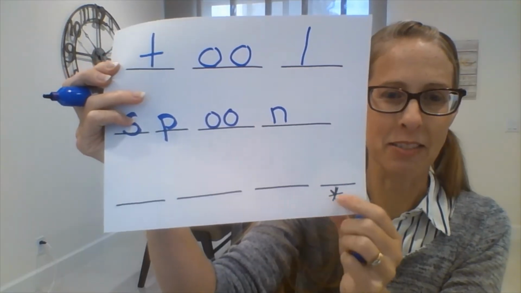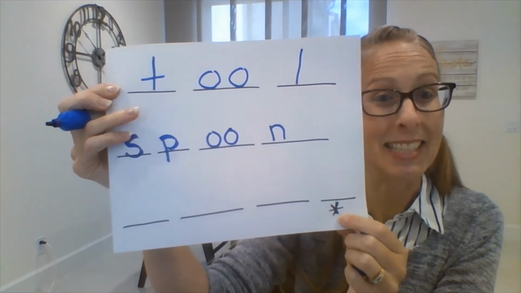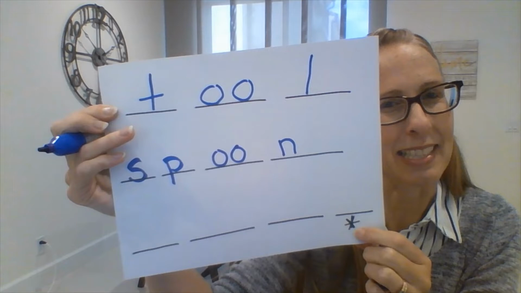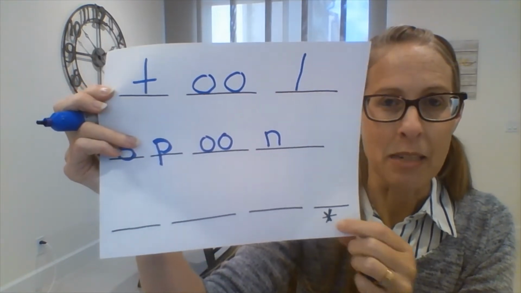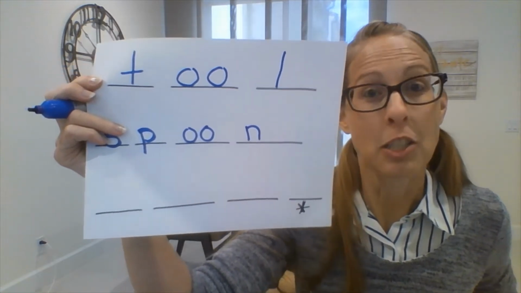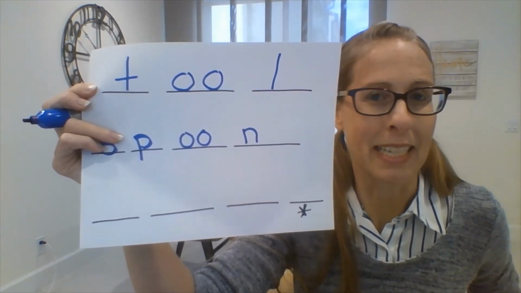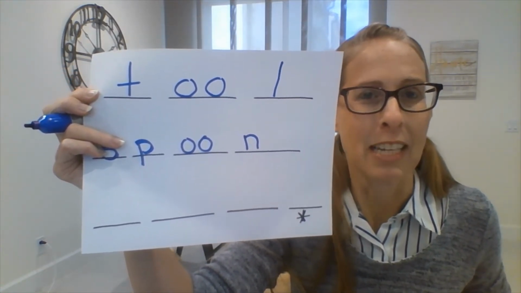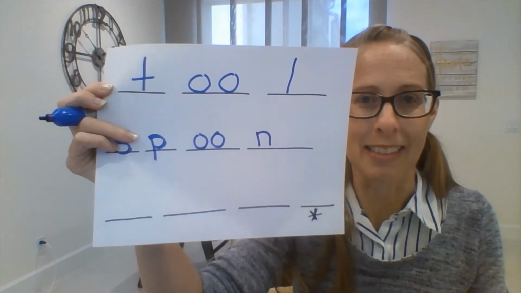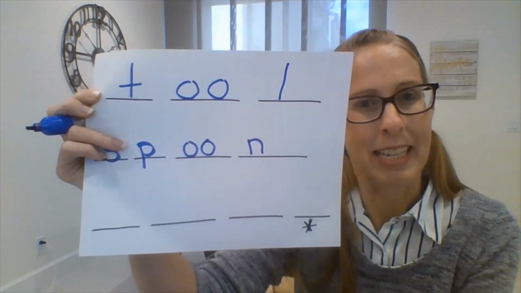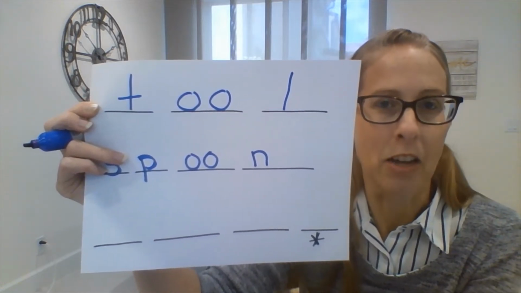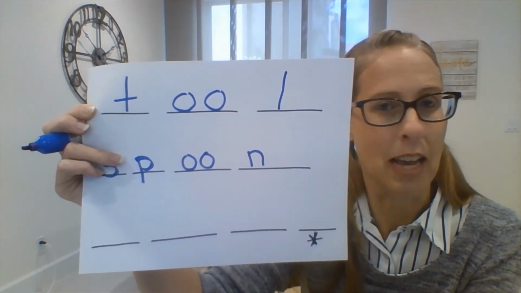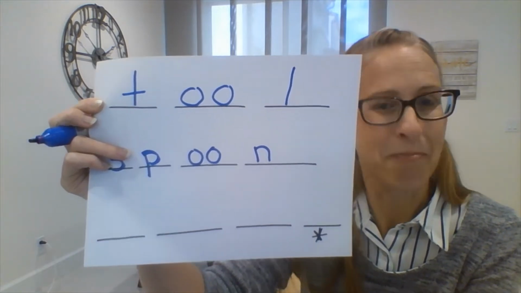And last one, you see there's a little asterisk down here because there is a silent letter at the end. So I want to see, can you get that silent letter? The word is loose. In my pocket, I have some loose change, which means I didn't put it into anything. It rattles around. I could hear it. It is loose. Or you could say, it is important to not let my dog out loose. My dog needs to be on a leash so that way he or she does not run away.